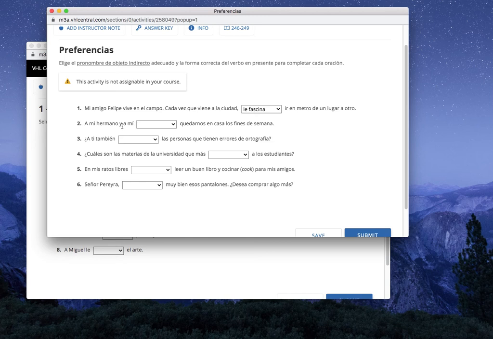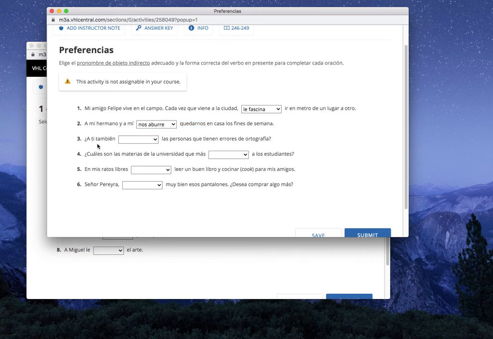Número 2. A mi hermano y a mí, blank, quedarnos en casa los fines de semana. Okay, so here are the 4 options. Me aburre, me aburren, nos aburre, nos aburren, quedarnos en casa los fines de semana. Pause. And we're back. Here would be nos aburre. It's boring to us to stay inside, right? And it's a mi hermano y a mí, so it's saying a nosotros. So nos aburre, and again we have a verb here, so that's why aburre, singular.